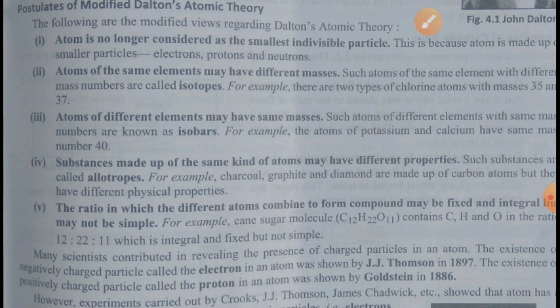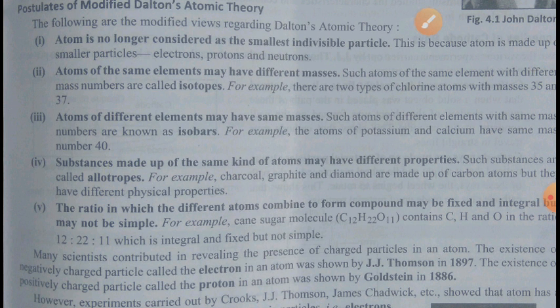But Dalton says that if the compound is made up of the same kind of atom, then their property will be the same. But it is not like that. Here also he has failed. We found later on that if a compound is formed from the same kind of atoms, their properties can still be different, just like in the case of charcoal, graphite, diamond, okay.